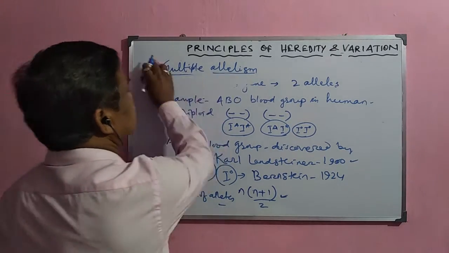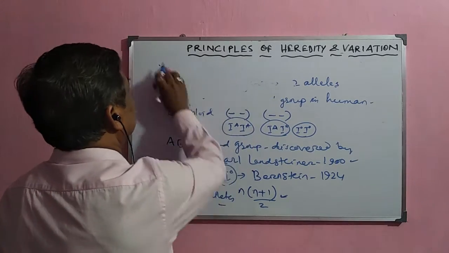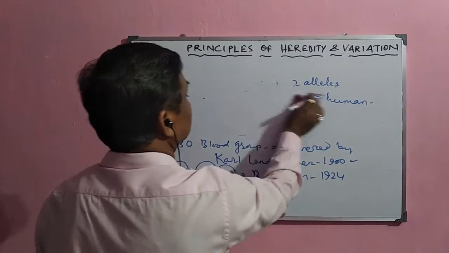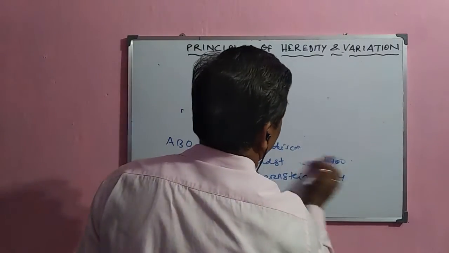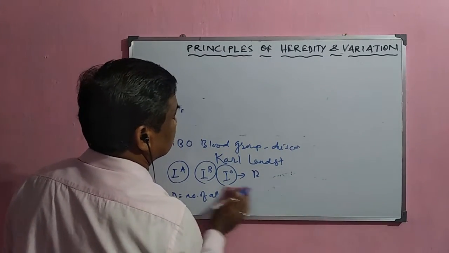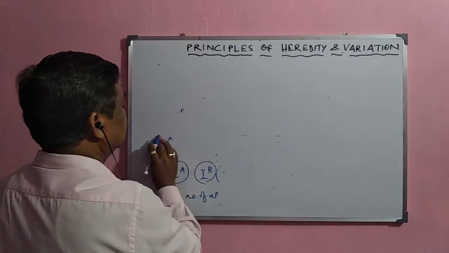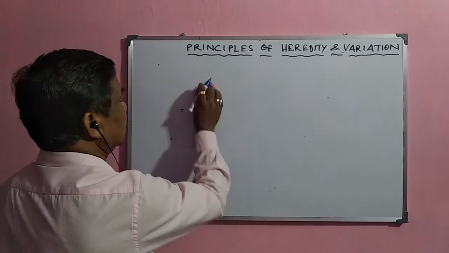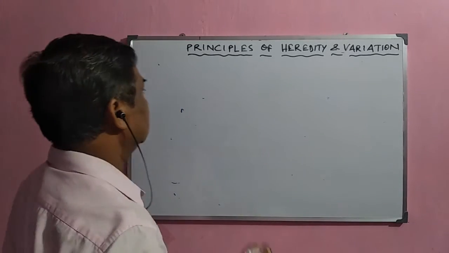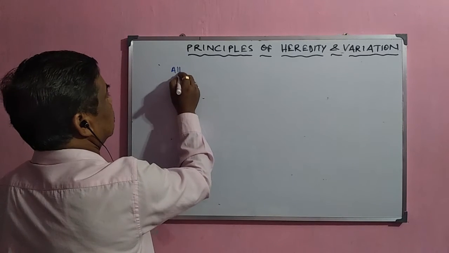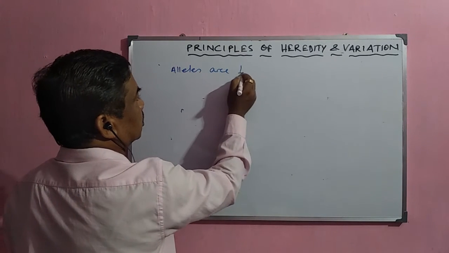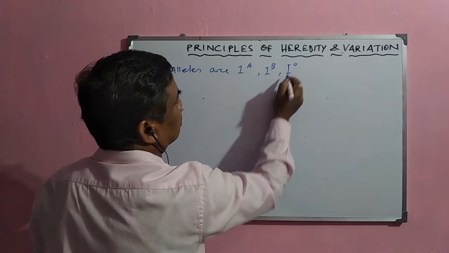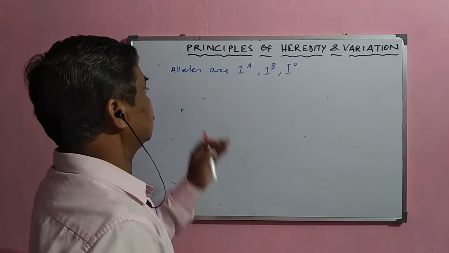Now, in the case of human beings, how are the genotypes of the blood groups determined by three different types of alleles? Suppose the first allele is IA, the second allele is IB, and the third is IO. IO is the recessive allele, and IA and IB are the dominant alleles.